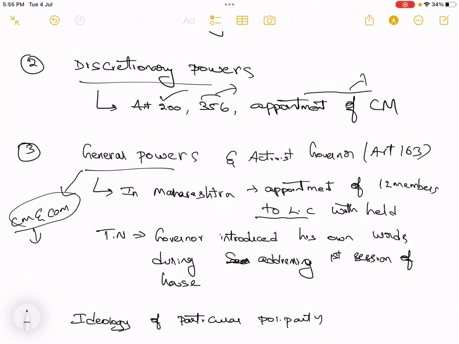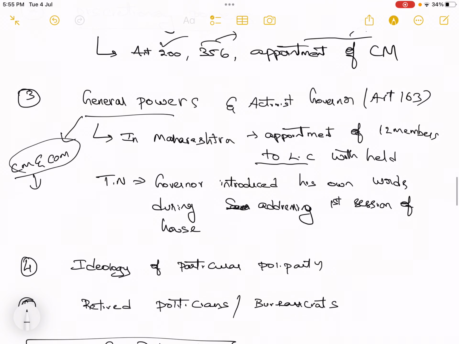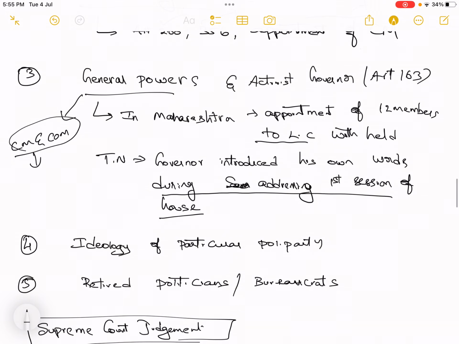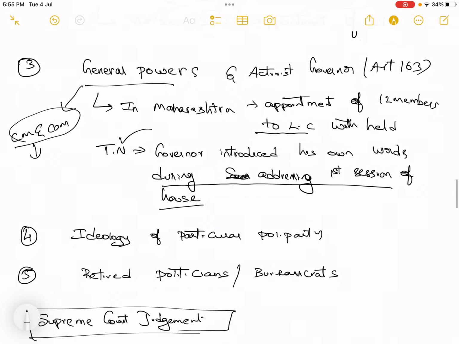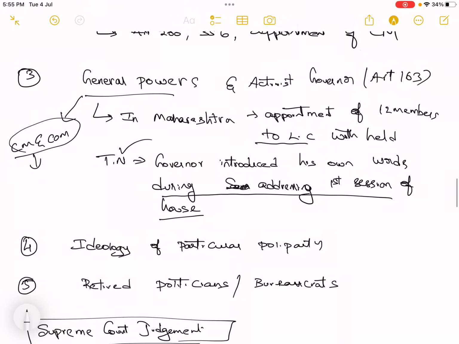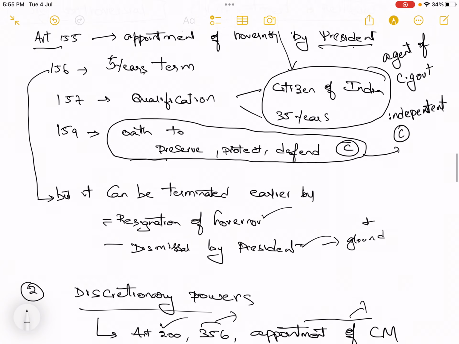Even in Tamil Nadu, the governor has been introducing his own words when addressing the first session of the house. He is not expected to change the report given by the government; he has to simply read the report while addressing the first session of the house. He is changing even this. Even provisions like prorogation, which should not happen at the discretion of the governor, are happening. So why are these things happening? Like I mentioned, because of the appointment and removal, and also the ideology of the particular political party.